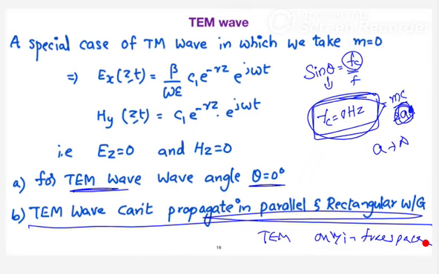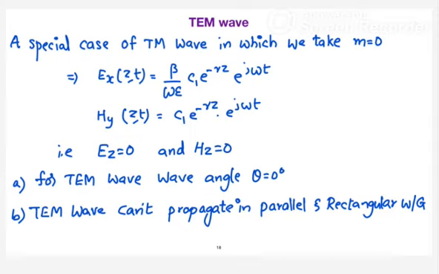In this example, the wave is trying to propagate along the z direction. Initially, the wave is trying to propagate along the z direction, and your axis is also along the z direction. As a result, what will happen? It requires a wave angle of 0 degrees. In other words, I will give an example.